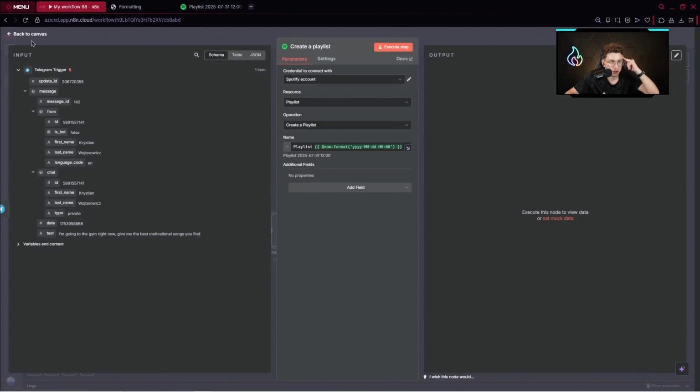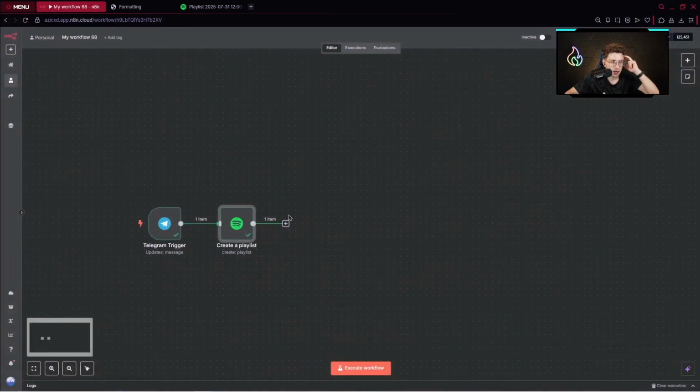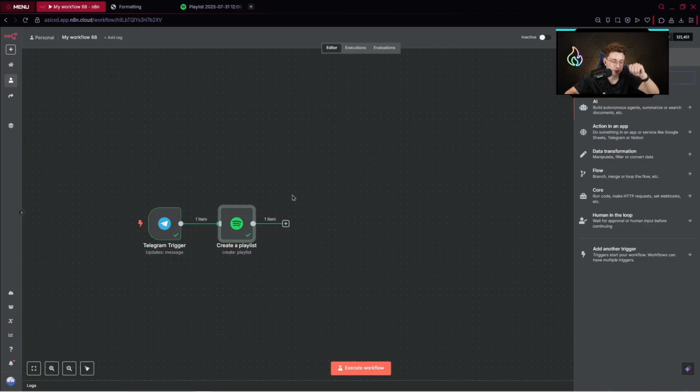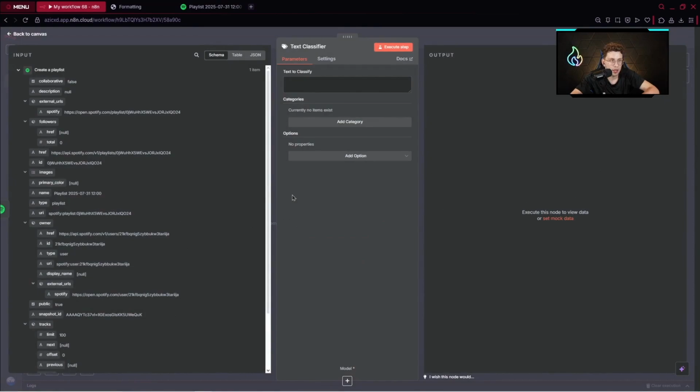And right away after we create our playlist, we can execute the step, see if that works. Great, we've got a playlist. We can move on and now add our text classifier. So we've got our text classifier. And this is the point.